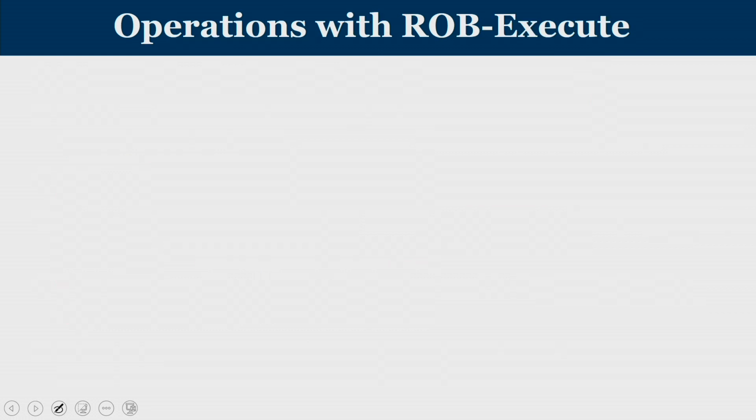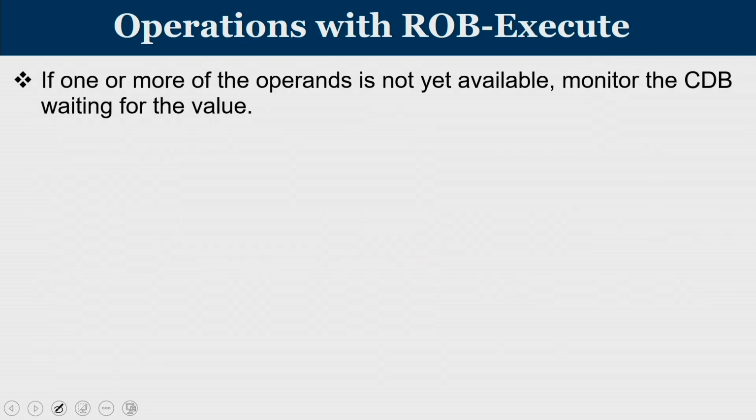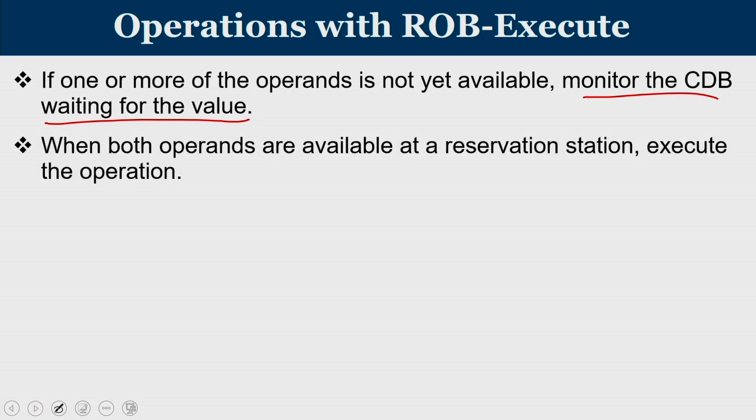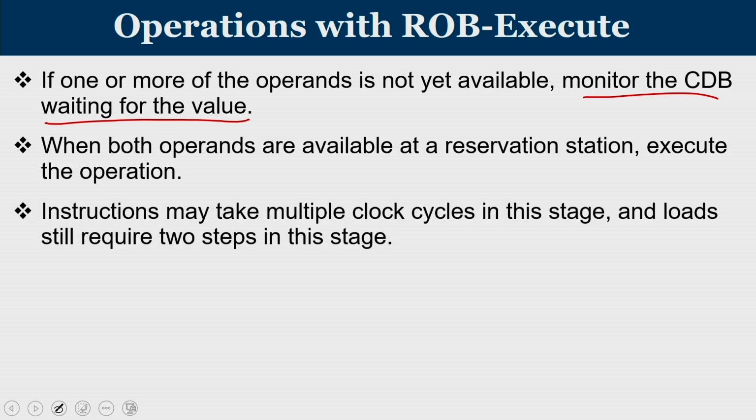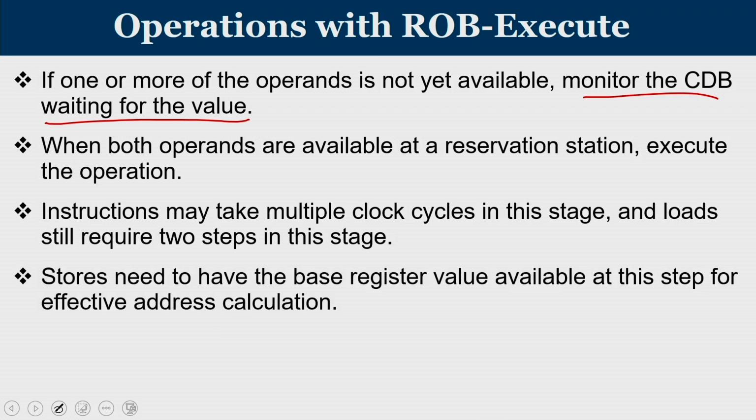So what about execute? If one or more of the operands is not yet available, then you have to monitor the CDB waiting for the value. When both operands are available at a reservation station, you perform the execution of the operation. An instruction may take multiple clock cycles in this stage, and a load still requires two steps: one is address computation and one is accessing memory. Stores need to have the base register value available to perform execute because address calculation has to be done.